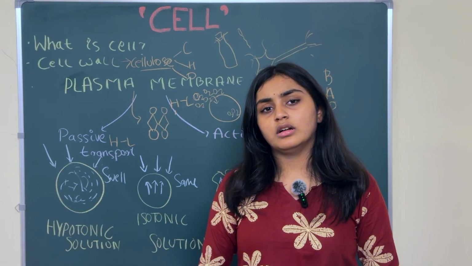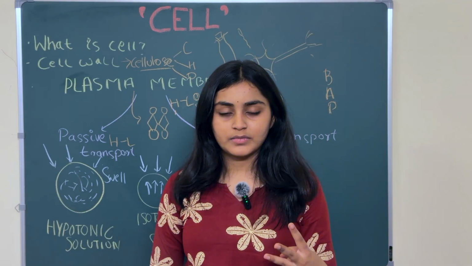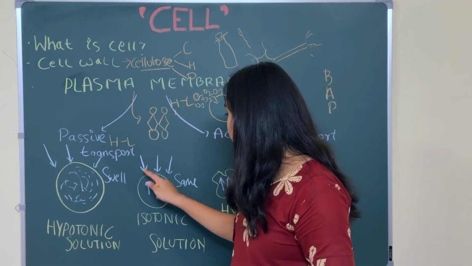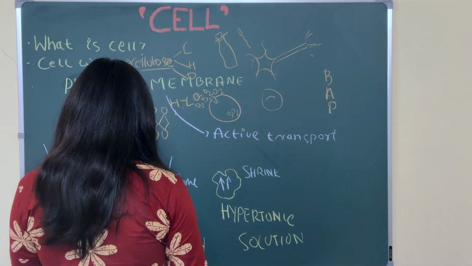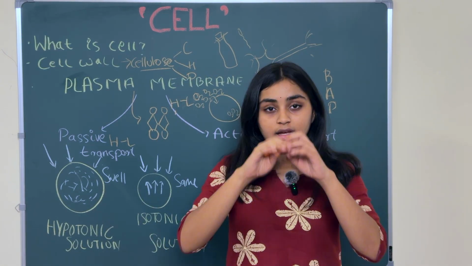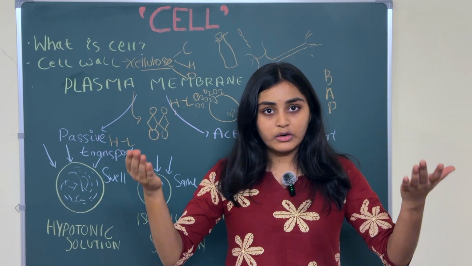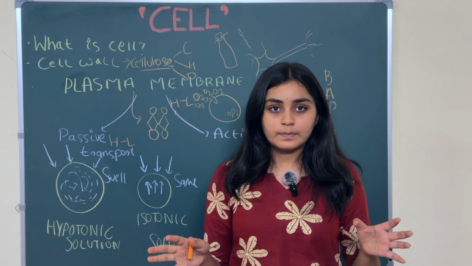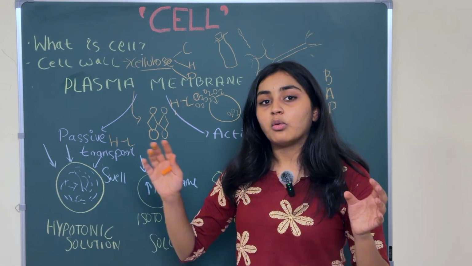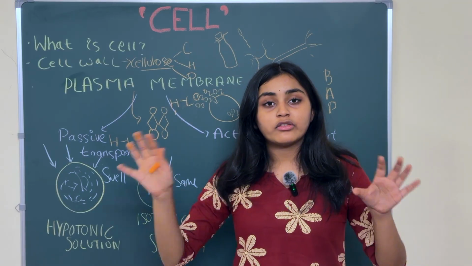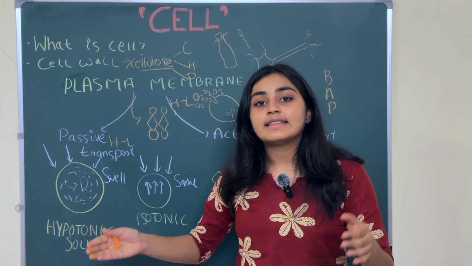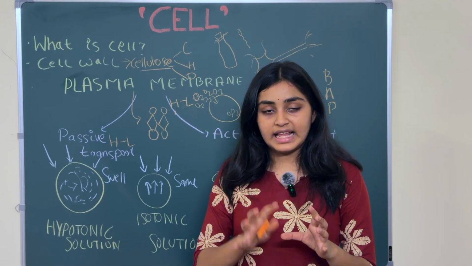So for example, we'll take three plant cells. In the first cell, the medium outside the cell is filled with water. The concentration of water is more, meaning the water is dilute. But compared to that, the water inside the cell is less.